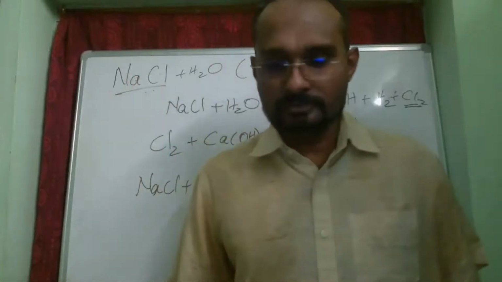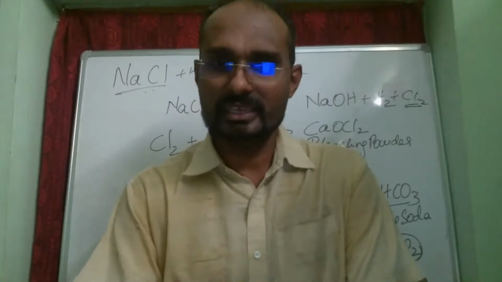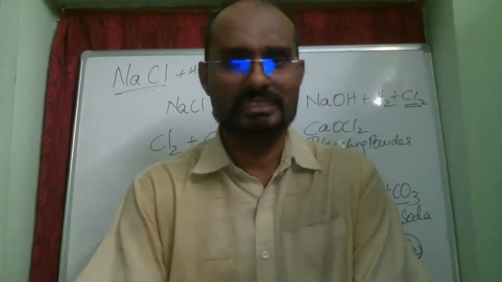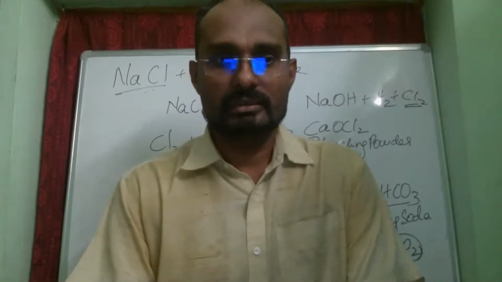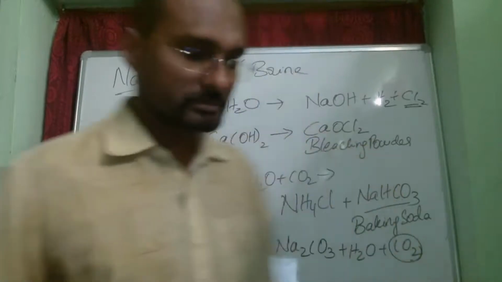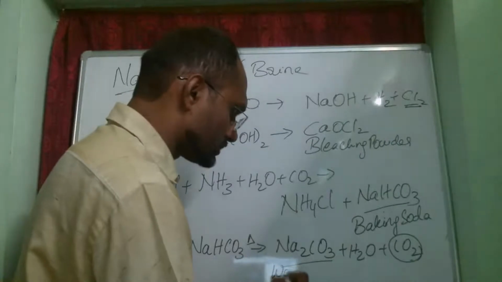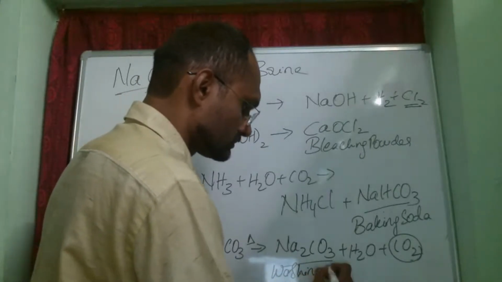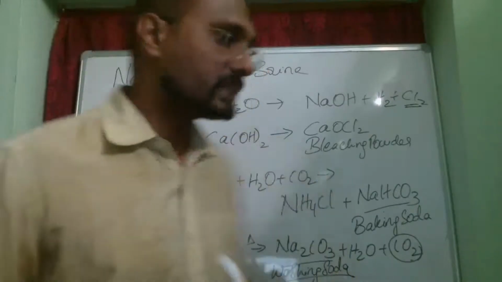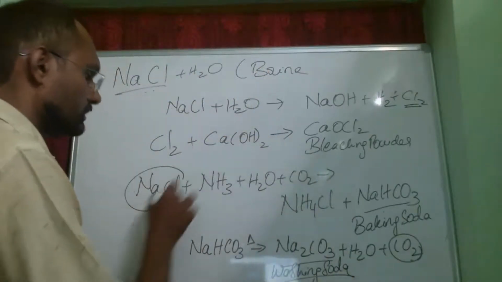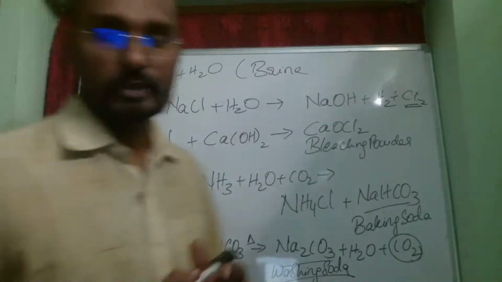So now we understood that the preparation of a cake also has some chemistry involved in it. See, science is everywhere around us. Now, this baking soda, when it is heated, we get this compound, which is nothing but washing soda. So, where did we get all this from? We got everything from sodium chloride, and that is the reason why sodium chloride is a very important compound.